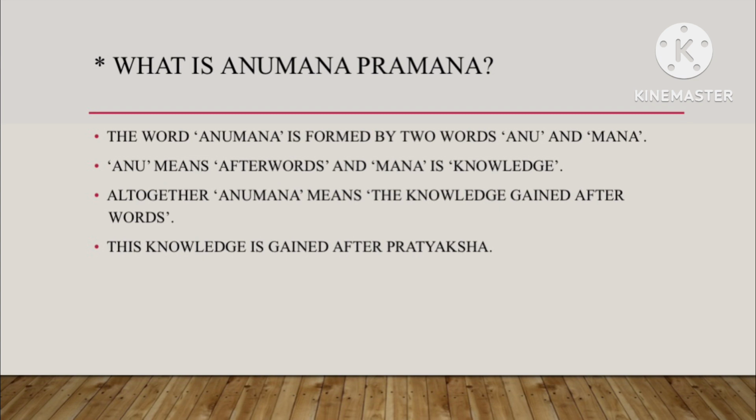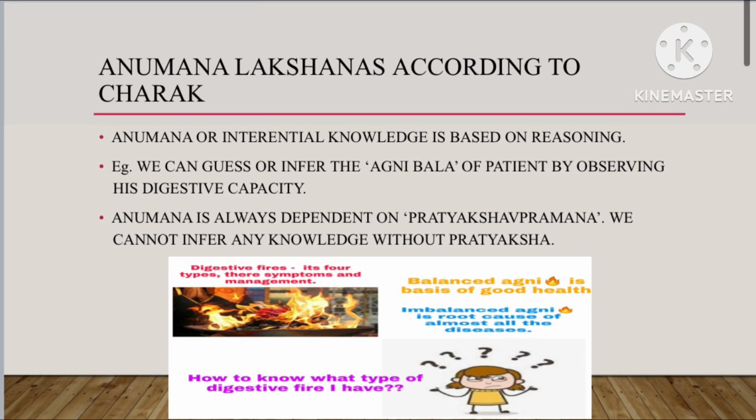Now, what is Anuman Praman? The word Anuman is formed by two words Anu and Man. Anu means afterwards and Man is knowledge. Altogether, Anuman means the knowledge gained afterwards. This knowledge is gained after Pratyaksha. Anuman Lakshanas according to Charak. Anuman or inferential knowledge is based on reasoning. Example, we can guess or infer the Agni Bala of a patient by observing his digestive capacity. Anuman is always dependent on Pratyaksha Praman. We cannot infer any knowledge without Pratyaksha.